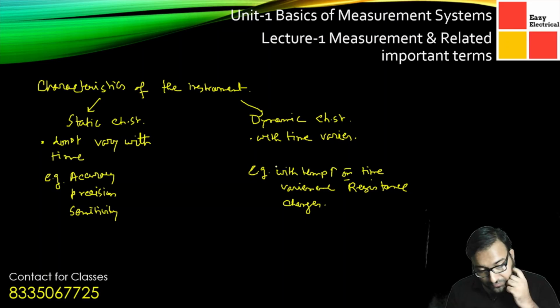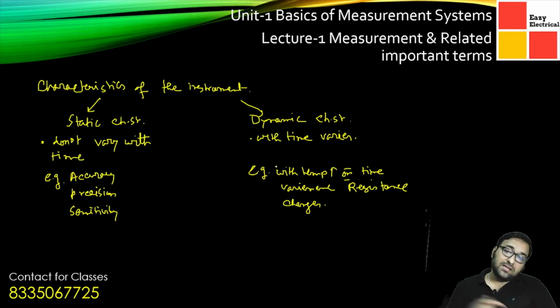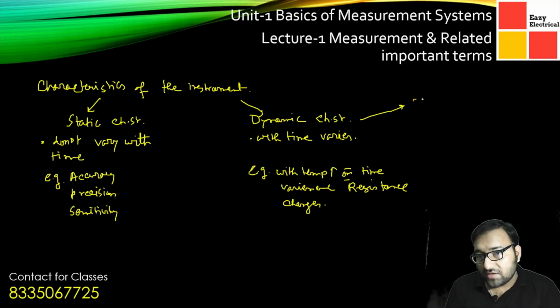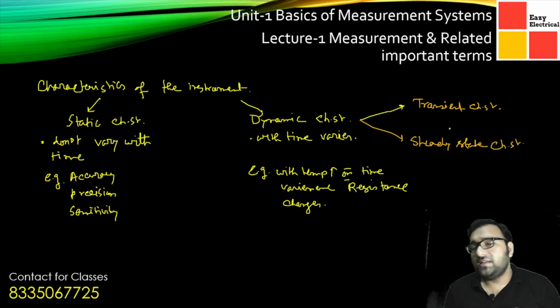Other than this, the dynamic characteristics are basically divided into two types. One is called transient characteristics, and another is called steady state characteristics. Now, what do we mean by transient characteristics? Transient characteristics are those characteristics that die out at time infinity.